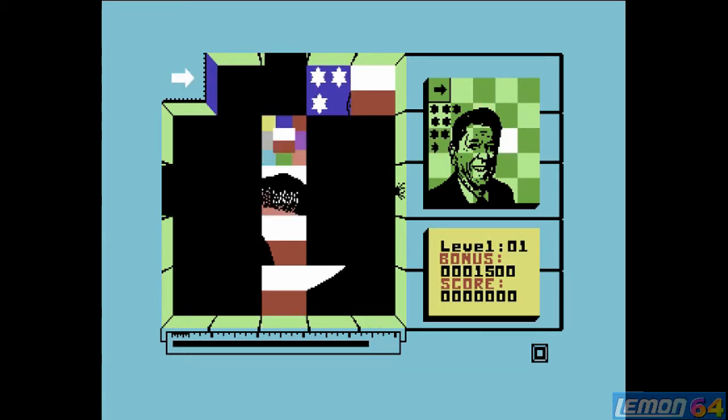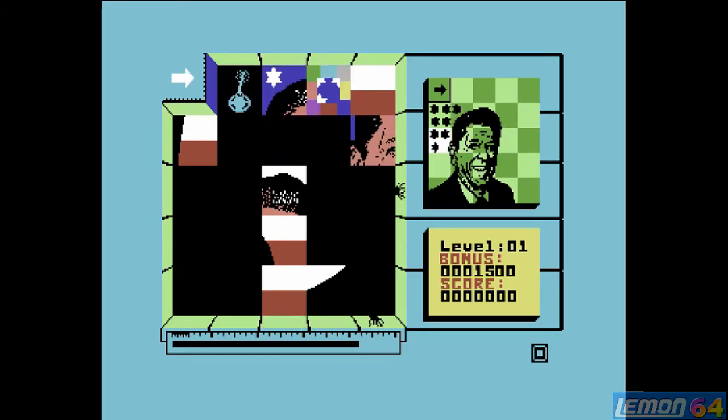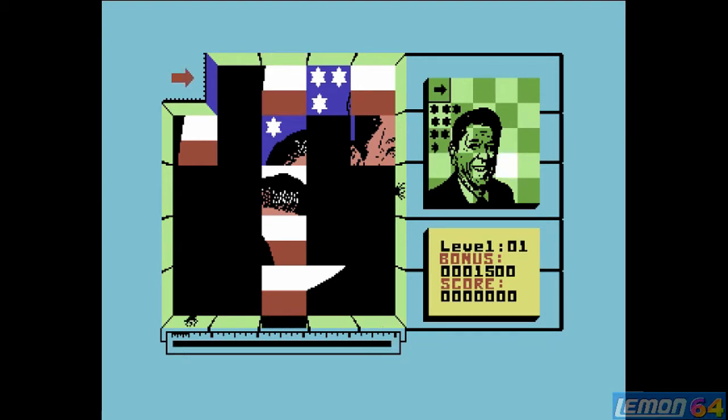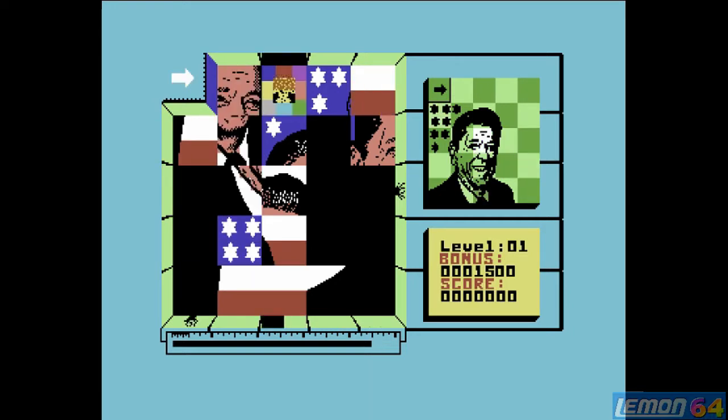A great tip is to put 2 blocks in the top right corner, and then when we press fire or that arrow, that will launch something onto the screen. If that happens to be a bomb, we can then chuck that out as quickly as possible. Hopefully these controls don't let us down, and unfortunately the controls did let us down in that instance. So here we go, we have now no lives in the bank and virtually no chance of completing this level.